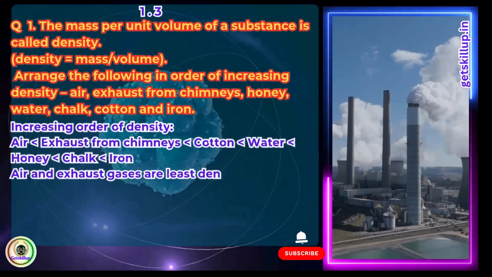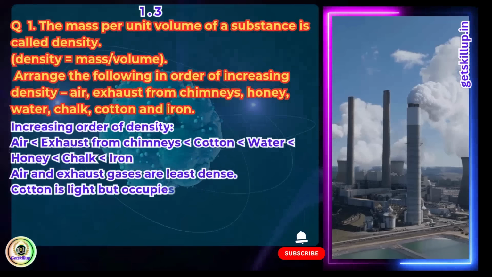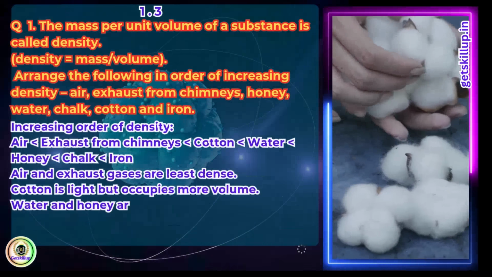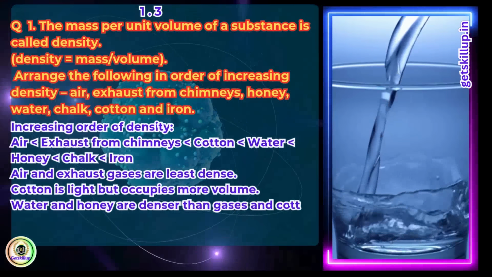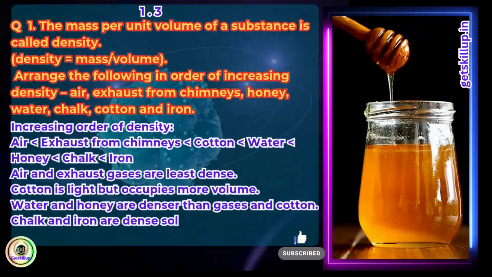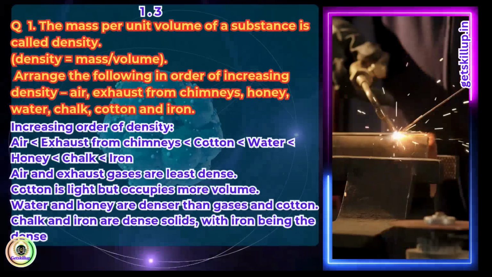Air and exhaust gases are least dense. Cotton is light but occupies more volume. Water and honey are denser than gases and cotton. Chalk and iron are dense solids, with iron being the densest.